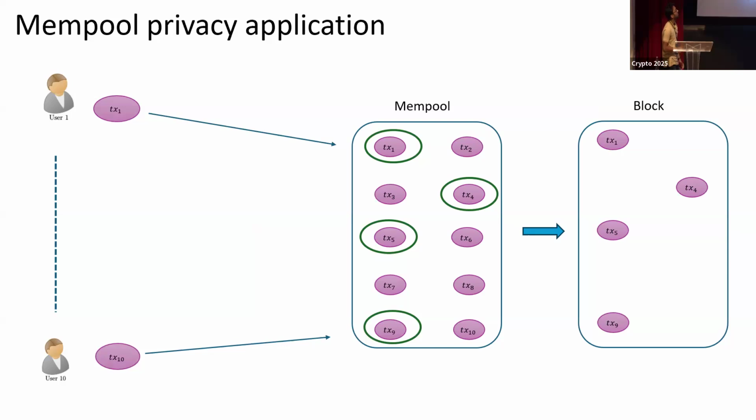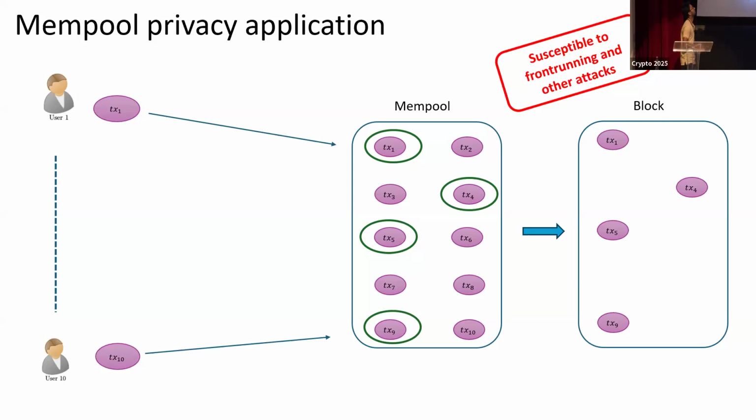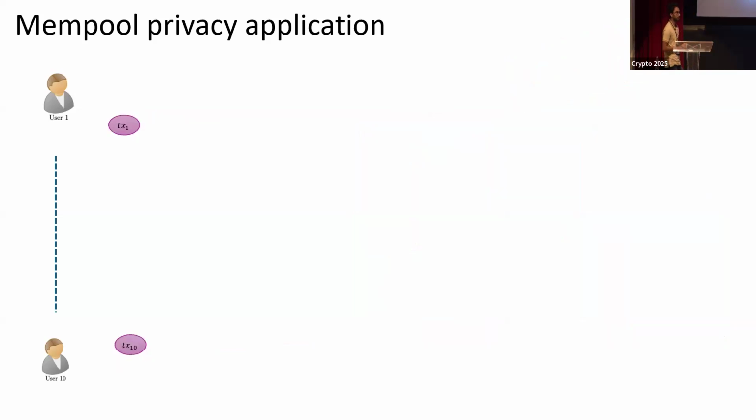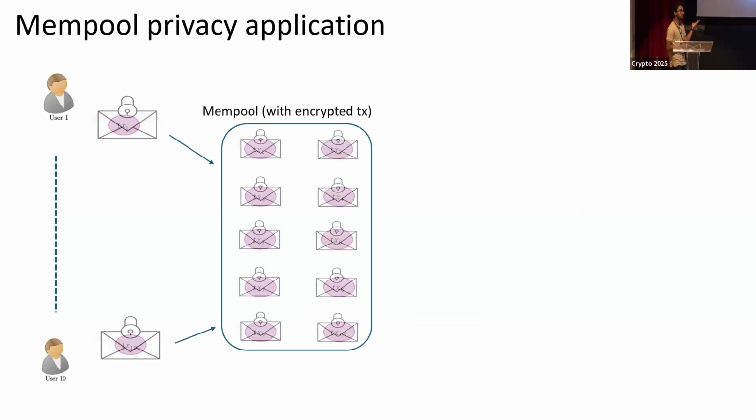The problem is that because the mempool is public, this opens up opportunities for attacks like front running and other such attacks. One idea that has been floating around for a while is, instead of sending plaintext transactions, encrypt these transactions and then send them to the mempool. So now the mempool has encrypted transactions instead of plaintext versions.